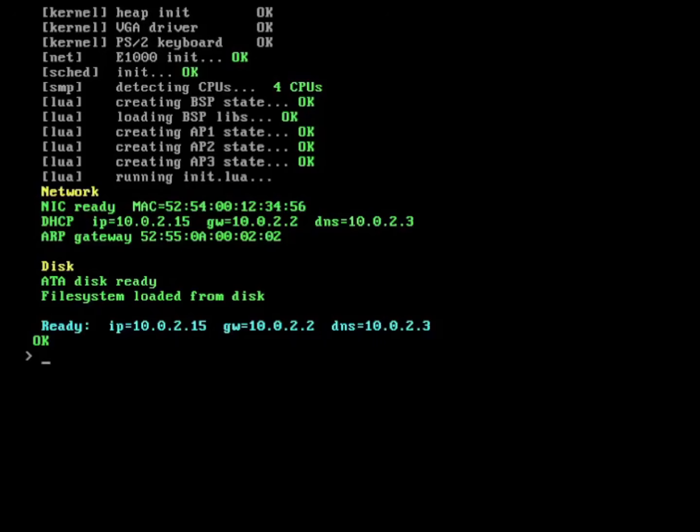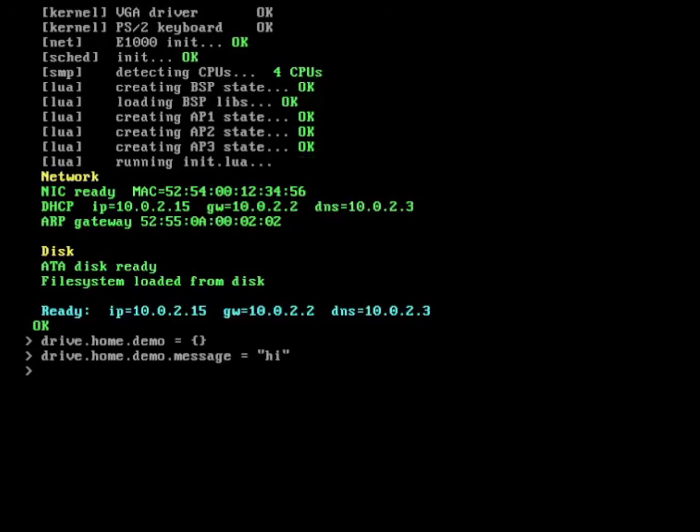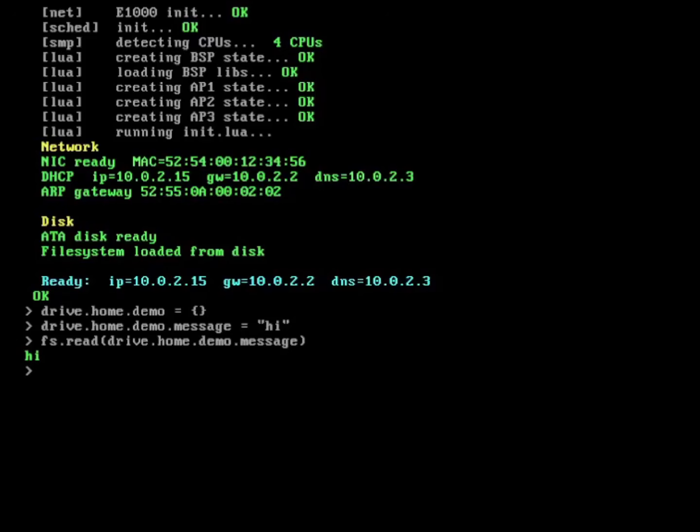For example, the file system. I can create a directory like this. And then I can create a file inside of it like this. And then I can read back from that file like this. This looks like a hierarchy of Lua objects because, well, that's essentially what the file system is designed to be from Lua's perspective. Directories can be accessed like objects, files can be assigned to, and normal Lua operations like pairs can be used to iterate through a directory.